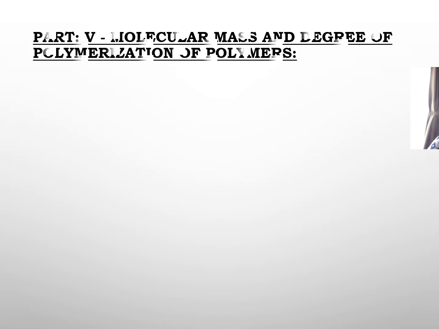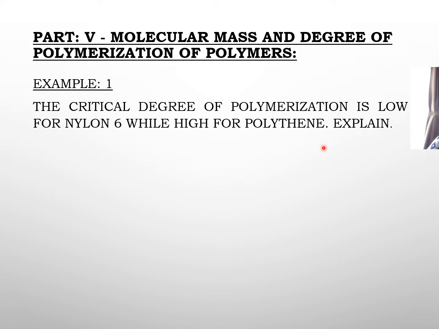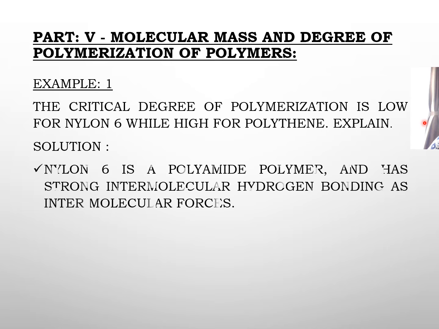A question is asked in the exam: critical degree of polymerization is low for nylon 6 while it is high for polythene. Explain. The more the intermolecular forces, the lower is the critical degree of polymerization, so a lower number of monomers will add up to give you the polymer. Nylon 6 is a polyamide polymer.